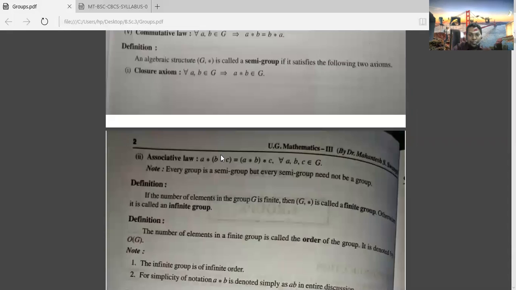Then here you see the definition. If the number of elements in a group G is finite, then (G, *) is called a finite group. Otherwise, it is called infinite. Just remember here, (G, *) is an algebraic structure. If G contains a finite number of elements, then that will be called a finite group. If it contains an infinite number of elements, then that will be called an infinite group.